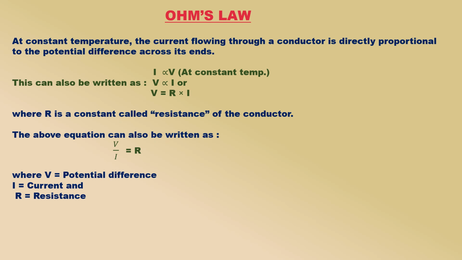This is called Ohm's law, V = IR, where R is a constant called resistance of the conductor. The value of this constant depends on the nature, length, area of cross-section and temperature of the conductor. The above equation can also be written as V/I = R, where V is potential difference, I is current and R is resistance. The above equation is a mathematical expression of Ohm's law.